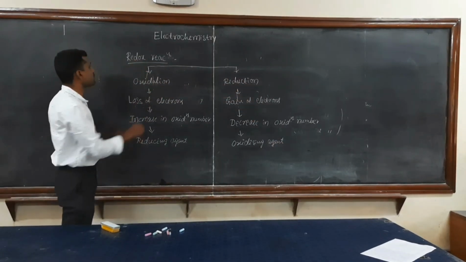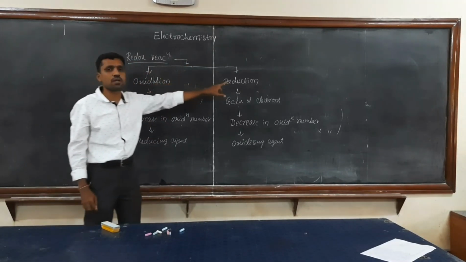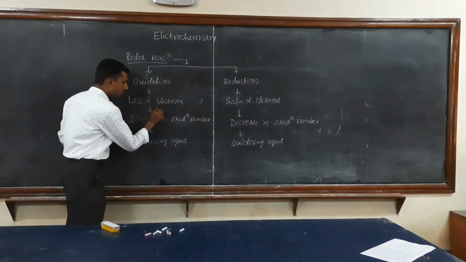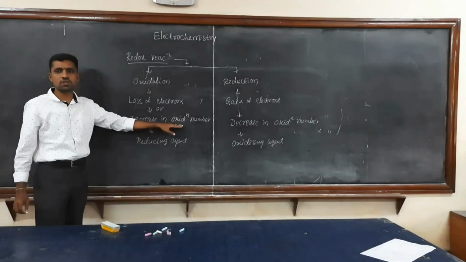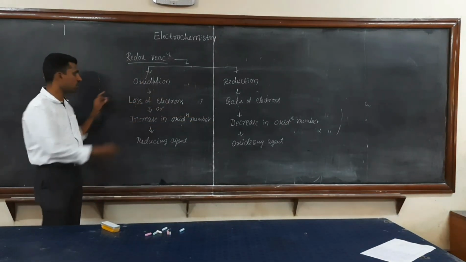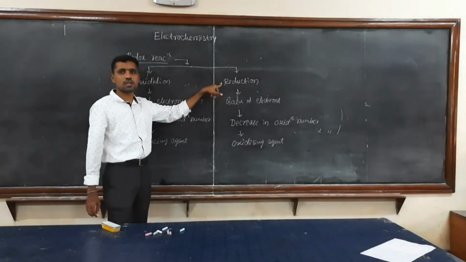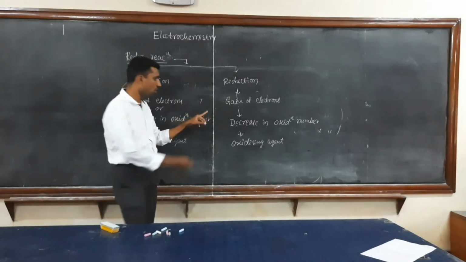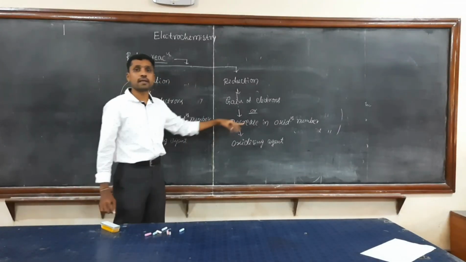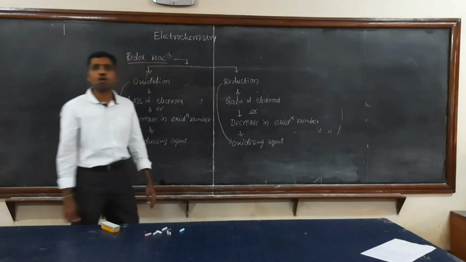So the redox reaction is a combination of both processes, oxidation as well as reduction. Oxidation involves loss of electrons, or increase in oxidation number because of loss of electrons, and the substance which undergoes oxidation is called the reducing agent. Similarly, reduction is gain of electrons, or decrease in oxidation number due to the gain of electrons, and the substance which undergoes reduction is called the oxidizing agent.